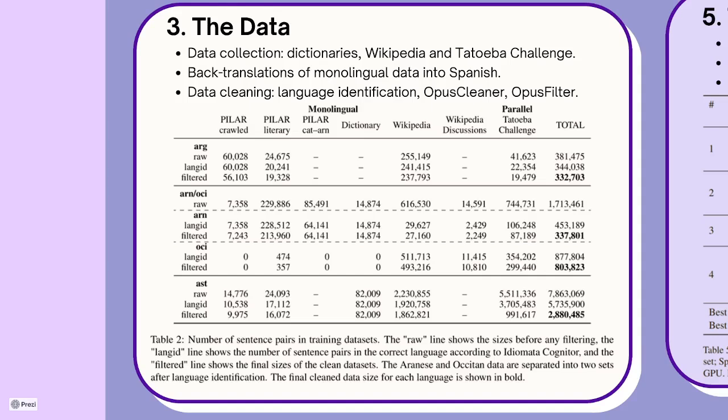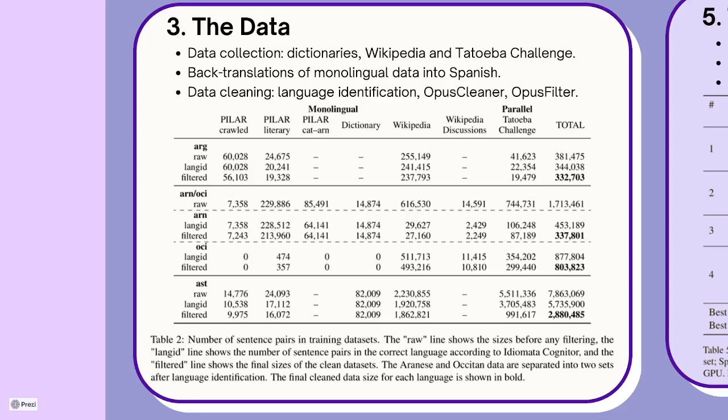We use the language identifier given by the organizers to separate our data, and then we also use OpusCleaner and OpusFilter tools, which are specifically aimed at data cleaning. With OpusCleaner, we can visualize which filters of OpusFilter clean our data the most, and we choose specific filters for each corpus separately.